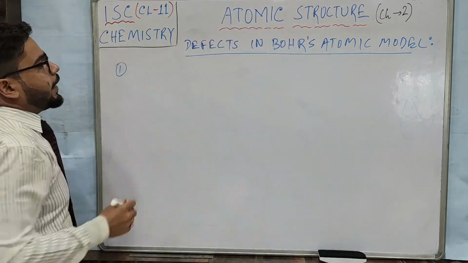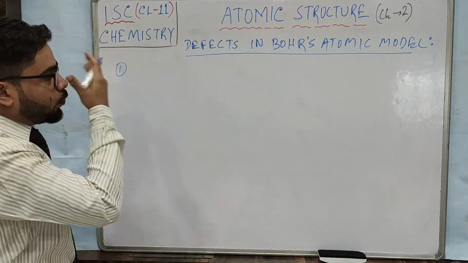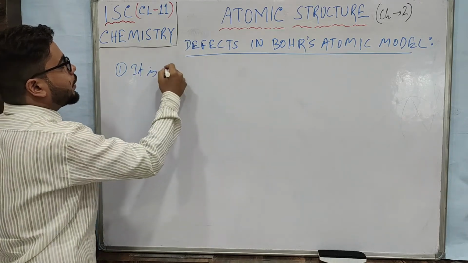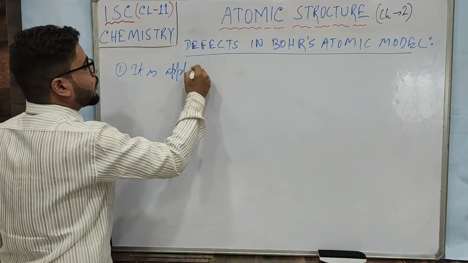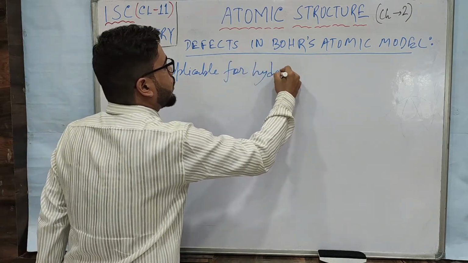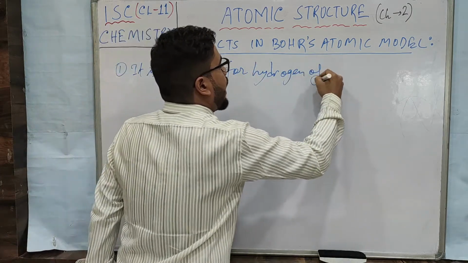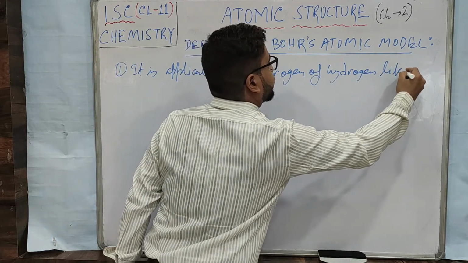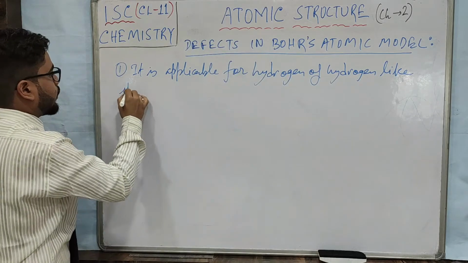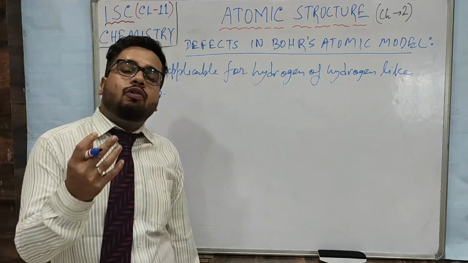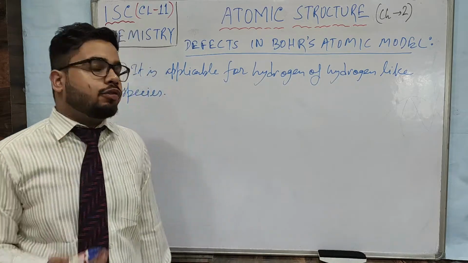The first defect that came up in Bohr's atomic model: Bohr's atomic model is applicable for hydrogen or hydrogen-like species. Now, what do I exactly mean by saying hydrogen-like species?